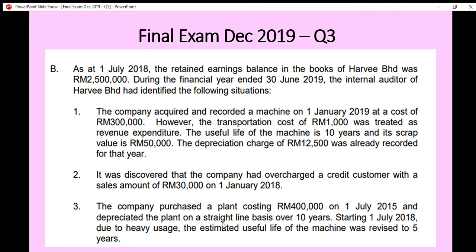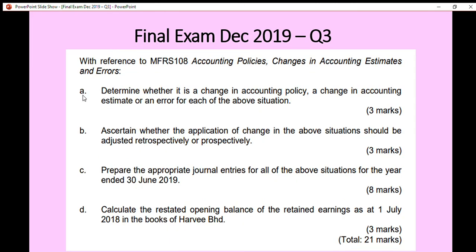The useful life of the plant has been reduced from 10 years to 5 years, so this is a change in accounting estimate. Remember, anything to do with depreciation must be a change in accounting estimate. So we are done with question A.